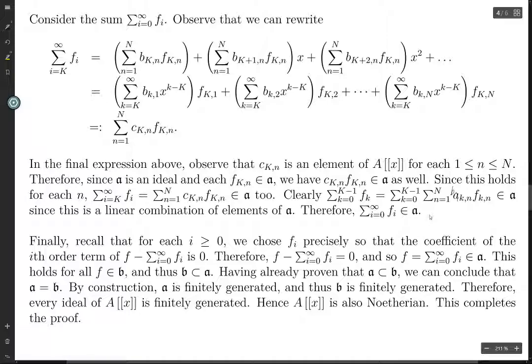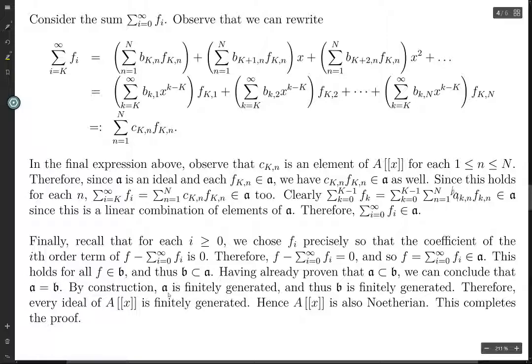Okay, so now what? So, recall we chose Fi precisely so that the coefficient of the ith order term of this difference is 0. And this holds for every i greater than or equal to 0. So F minus this sum is 0, so F is equal to the sum. But we just proved that this sum is an A, and so F is an A. This holds for every F in B, so B is contained in A. Finally, we have A equals B.